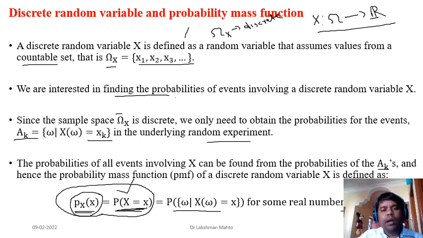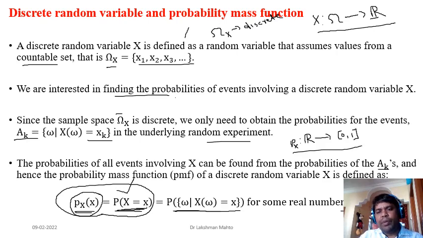And if you go much deeper, you can look into the sample space this way. That means there is a probability mass function, a function small p_X defined from R to [0, 1]. The range of the probability mass function is always between 0 and 1. So this is the definition of probability mass function. It happens to be a function.